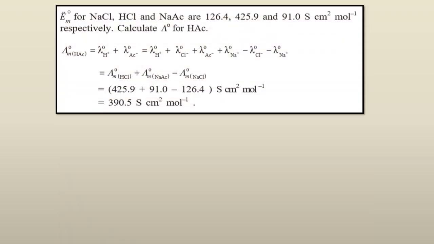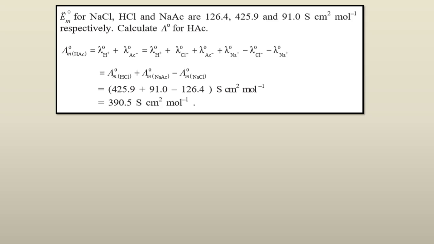Next is the example we were talking about, how to calculate the limiting molar conductivity of a weak electrolyte with respect to strong electrolytes by adding or subtracting. Here is the example where we have NaCl, which is a strong electrolyte, HCl, also a strong electrolyte, and sodium acetate. Next we need to calculate the molar conductivity of acetic acid. So what is acetic acid when it dissociates into ions? It will be H plus and acetate ion.